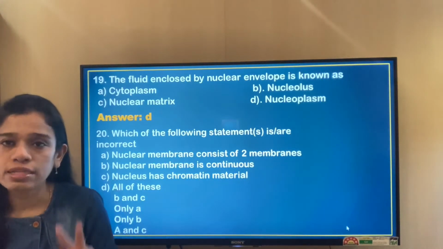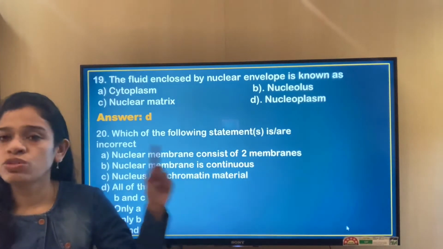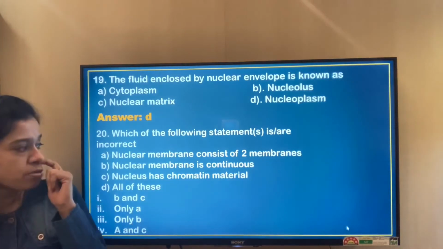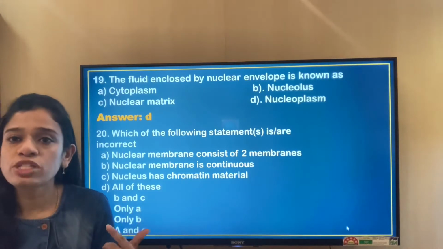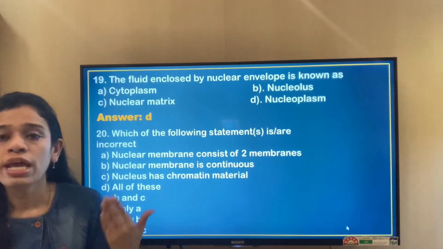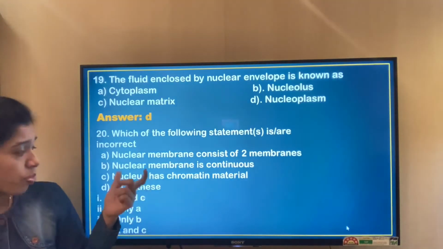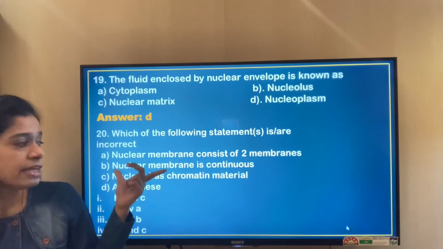Nuclear membrane is continuous. No, it is not a continuous membrane, because on the nuclear membrane you have some pores called nuclear pores, which help in the movement of material in and out, just like we have some pores on the cell membrane. Nucleus has chromatin material.